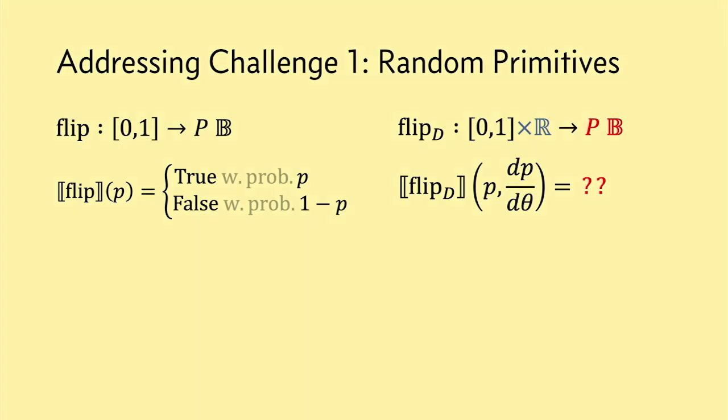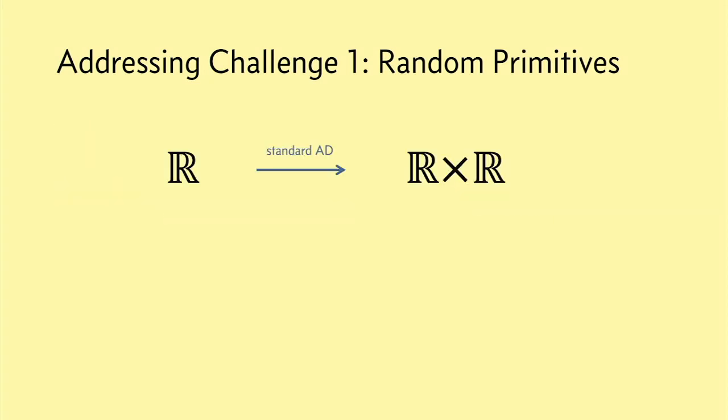And the key problem that we ran into, remember, was that probabilistic primitives like flip don't seem to admit a correct dual number implementation because this type is too restrictive. How can you track a derivative just by sampling a Boolean? And if we zoom out, we can see a bit more clearly what's gone wrong.